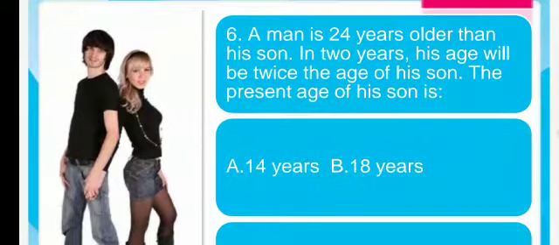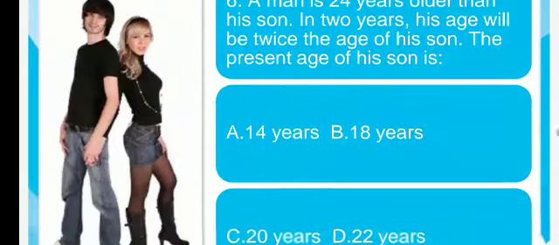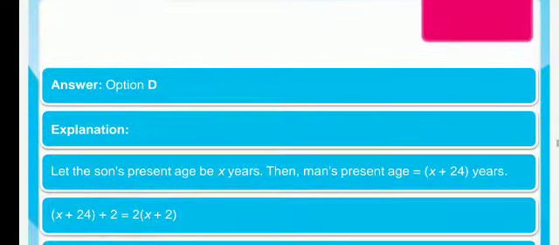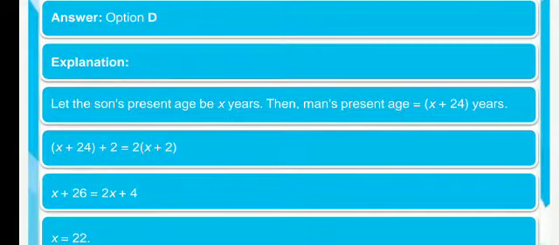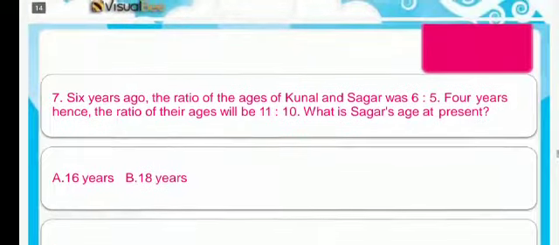A man is 24 years older than his son. In 2 years, his age will be twice the age of his son. The present age of his son is, let us consider, son's present age be x years. Then man's present age is x plus 24 years. After 2 years we have to calculate. It becomes x plus 24 plus 2 equal to 2 into x plus 2. So x plus 26 is equal to 2x plus 4. From this we calculate x is equal to 22.